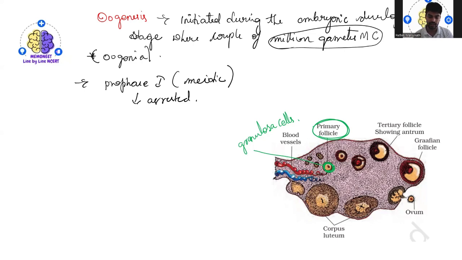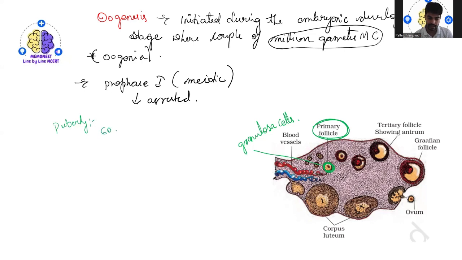Then a large number of these follicles get degenerated during the phase from birth to puberty. Once they hit puberty, they start getting degenerated. So during puberty, what happens?